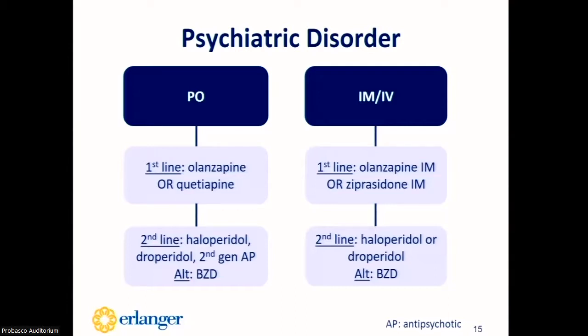So if the patient cannot take an oral medication, IM or IV administration is going to be necessary. The first options are going to be olanzapine IM or ziprasidone IM. And it should be known that these drugs are going to require reconstitution prior to administration, and they cannot be given by IV administration. The second line options are haloperidol or droperidol, with the alternative option being a benzodiazepine.